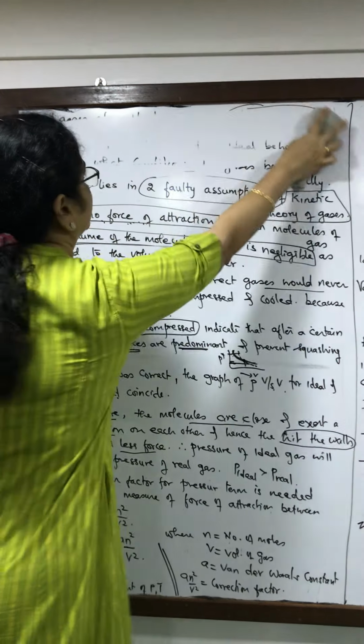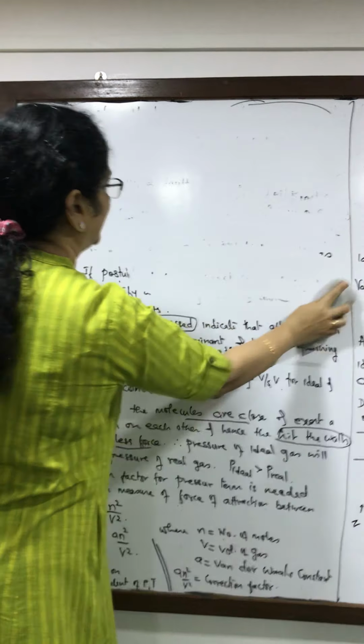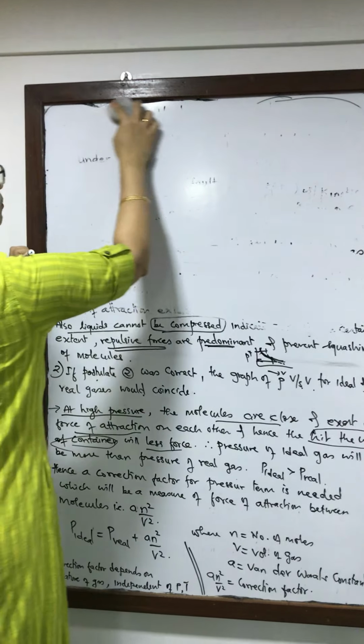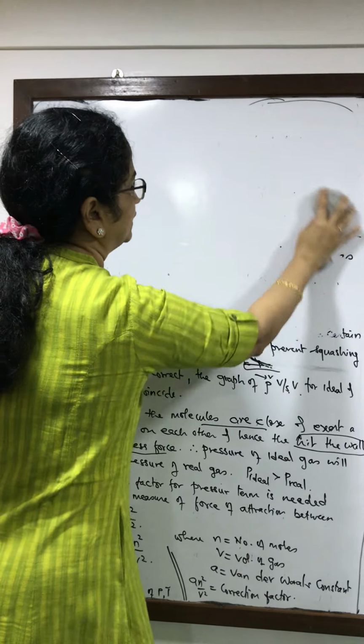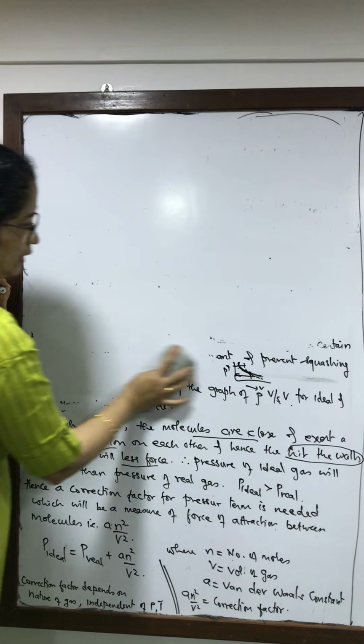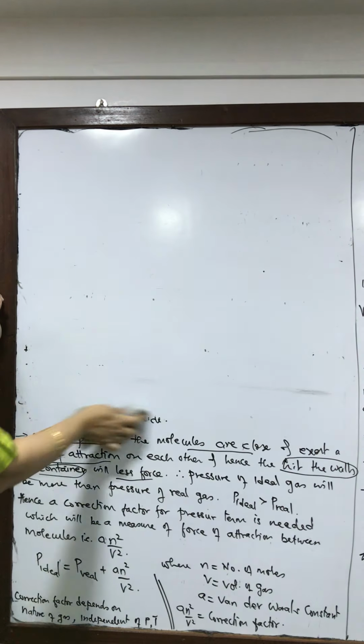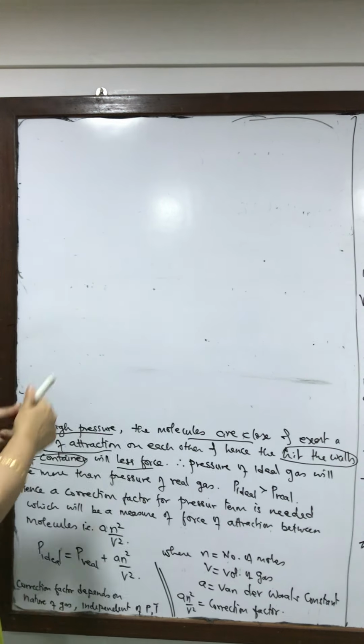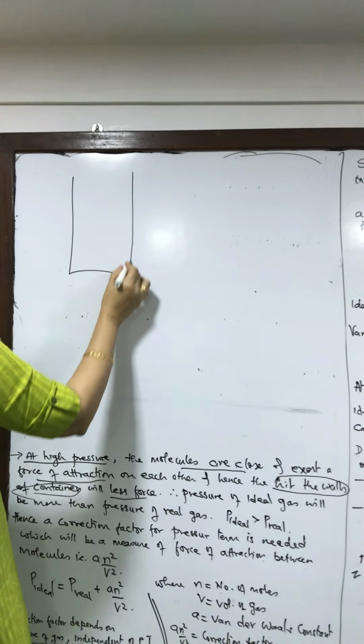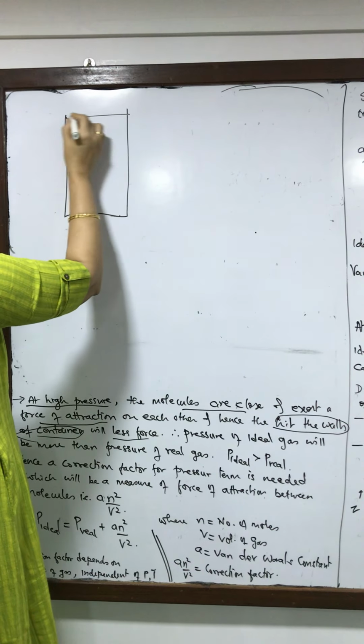So let us understand that gases exert a pressure. What is the principle? What is the reason? How is it that the pressure is exerted by gases? Remember, gases are in constant random movement in straight line. That is what we have said in kinetic theory.